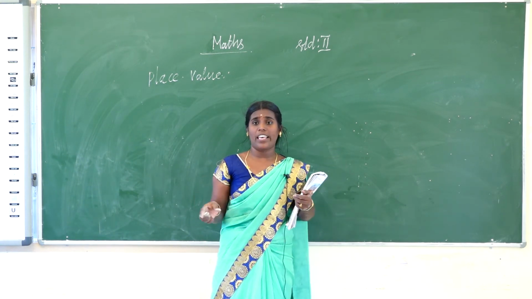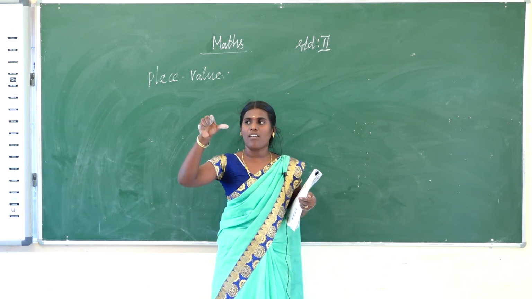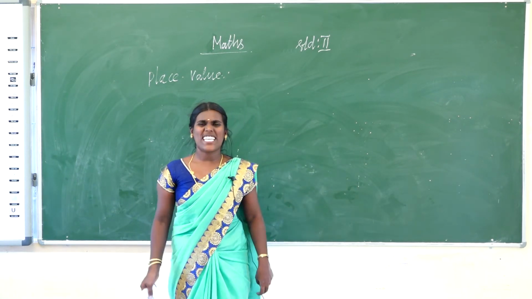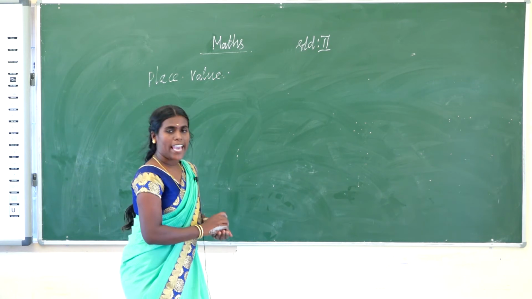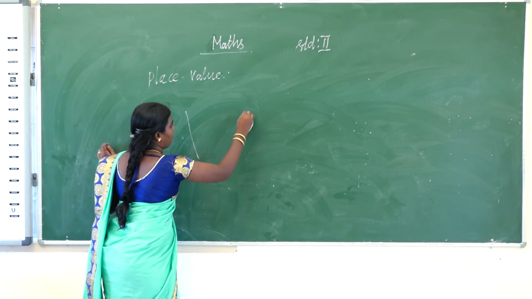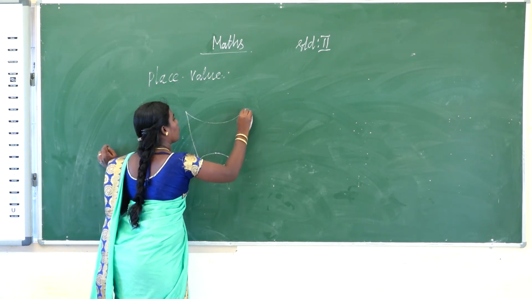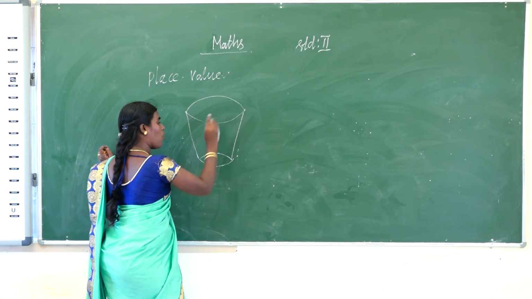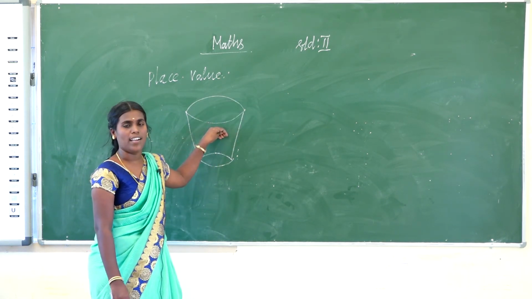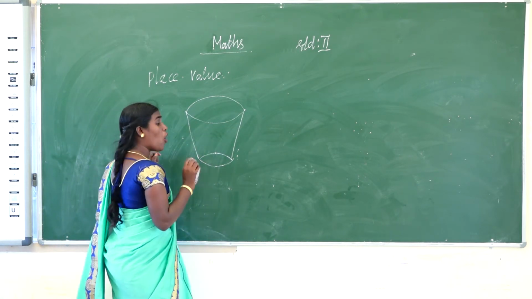You identify how many are there, you count, then identify the standard form, then the expanded form, then the number name. What does group mean? Suppose I give one packet, one packet filled with balls. How many balls?